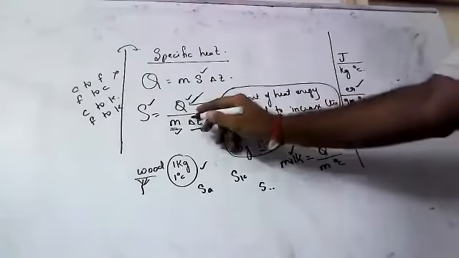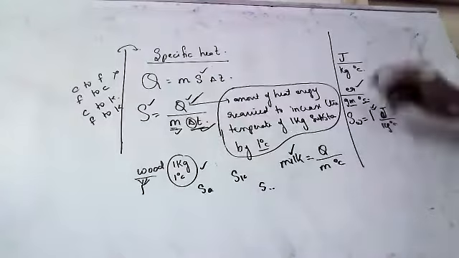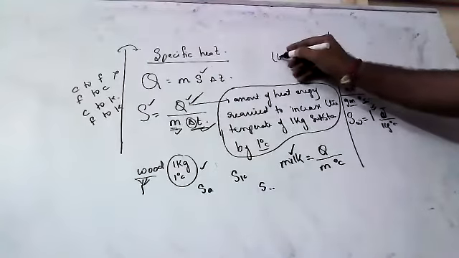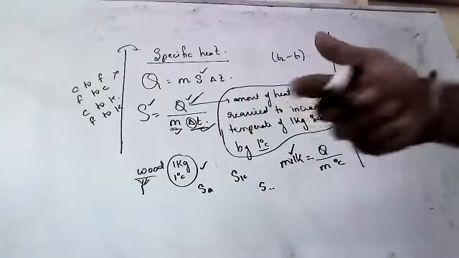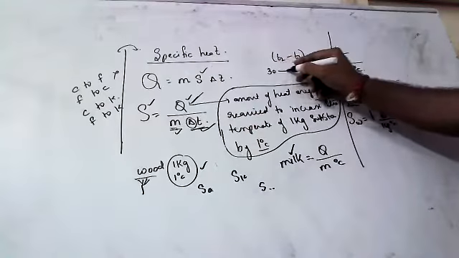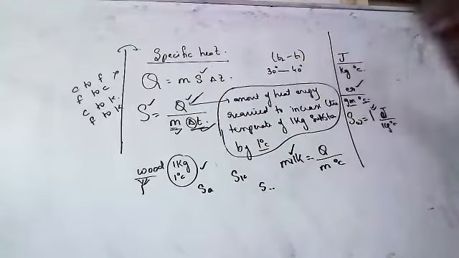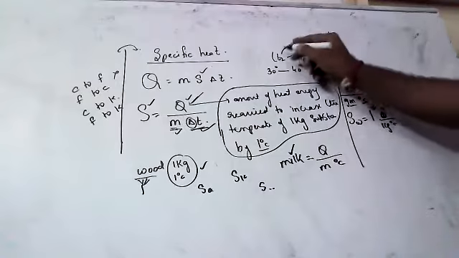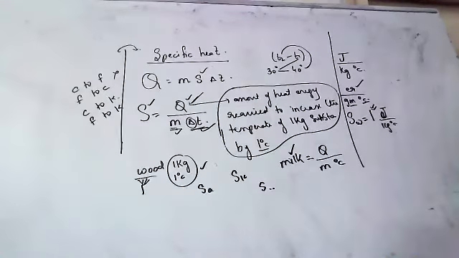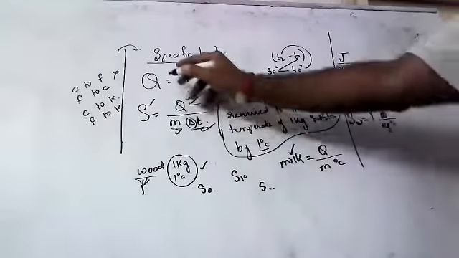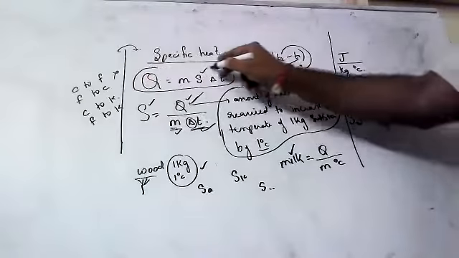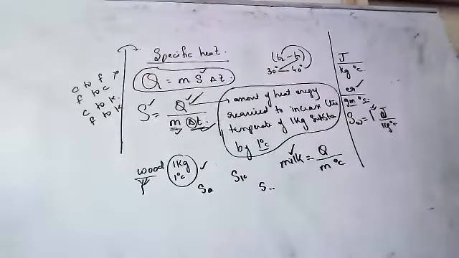Then you may ask, sir, what is this delta T? Delta T means, children, T2 minus T1. Suppose I increase the temperature of a body from 30 degrees centigrade to 40 degrees centigrade. 40 is T2, 30 is T1. Delta means change in temperature. So this is the formula for specific heat. Based on this, in the video description, I will give so many numericals. Try to do those numericals, very, very easy.